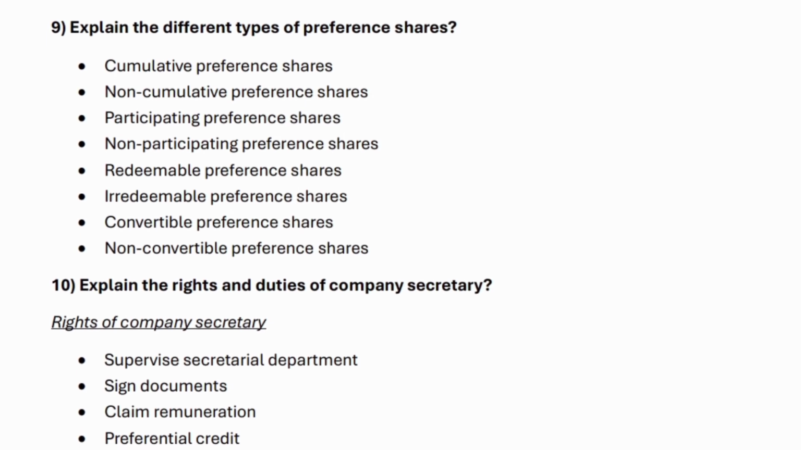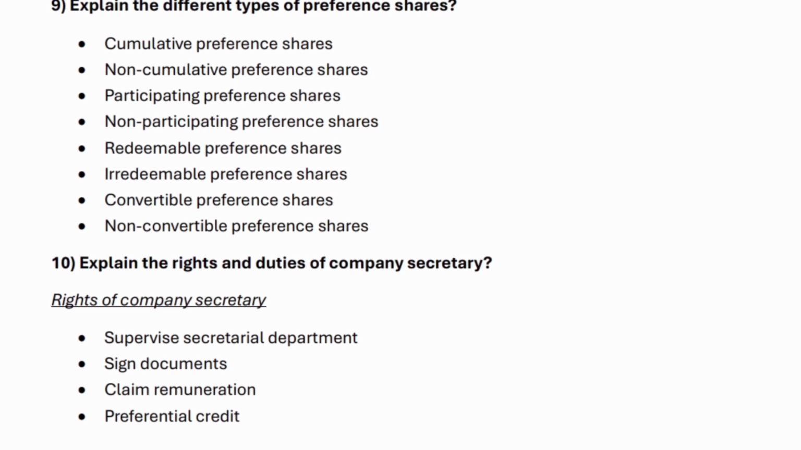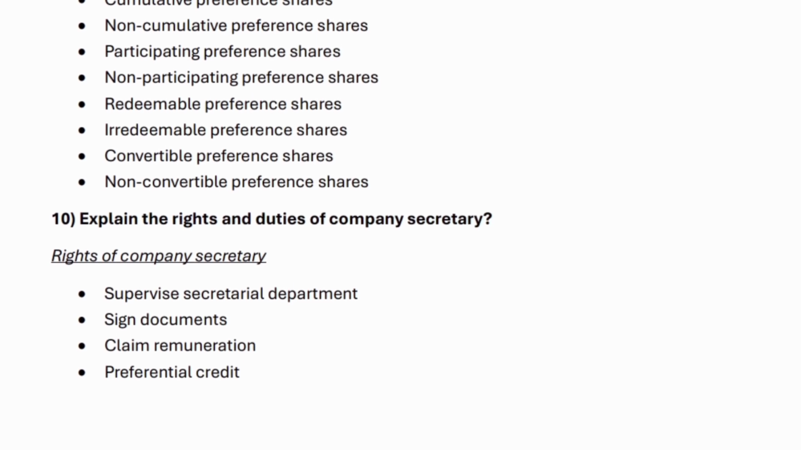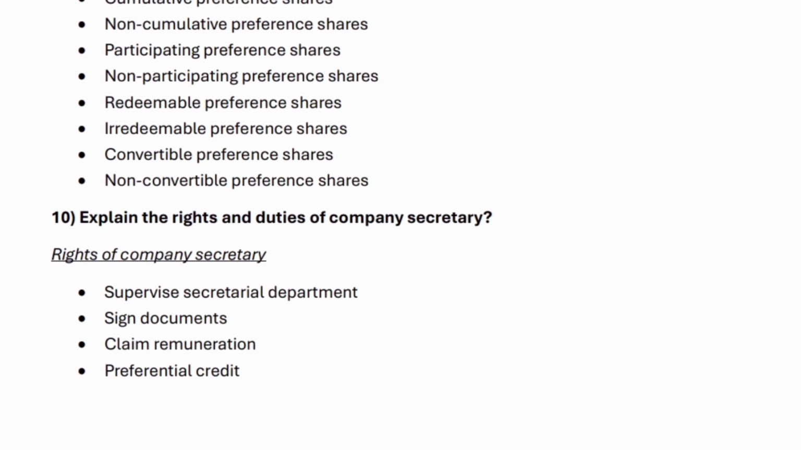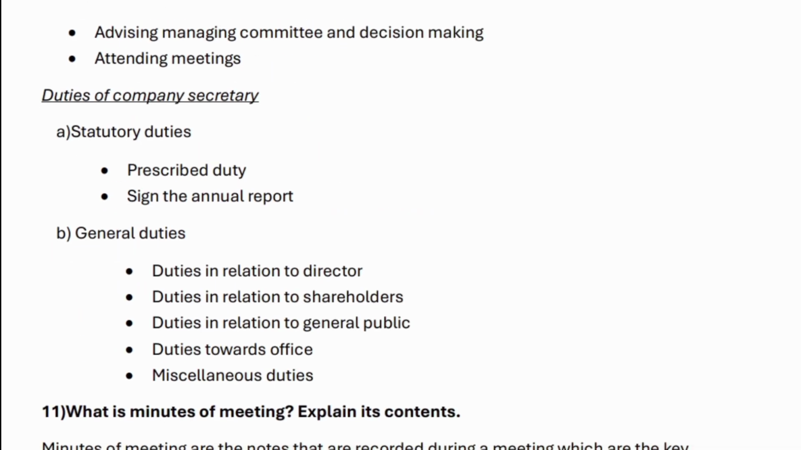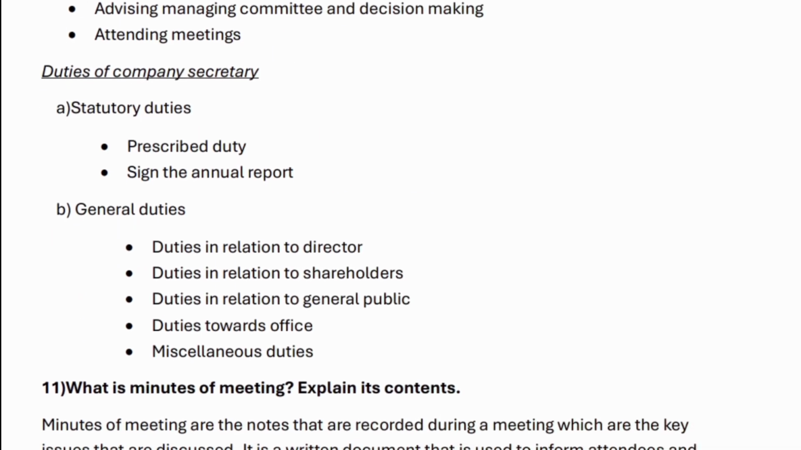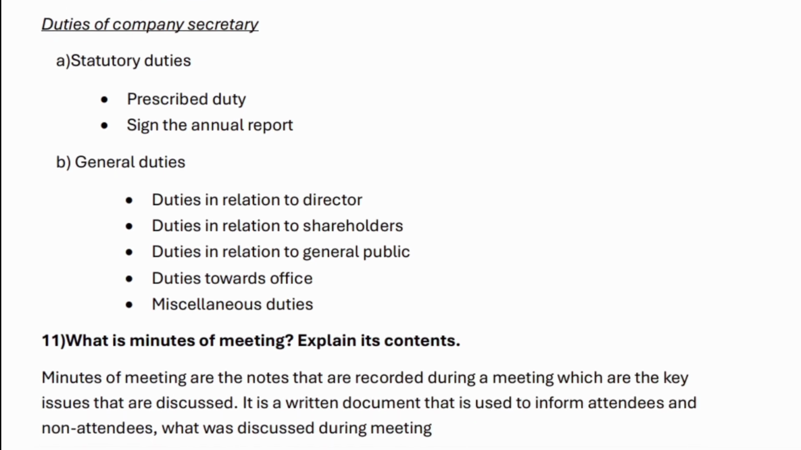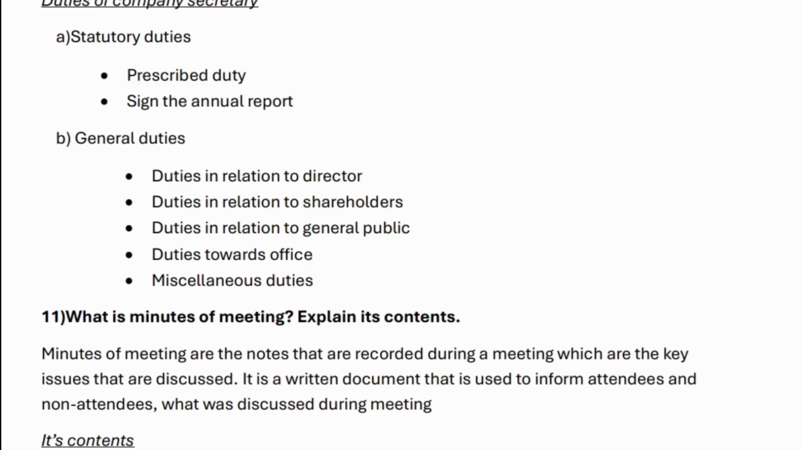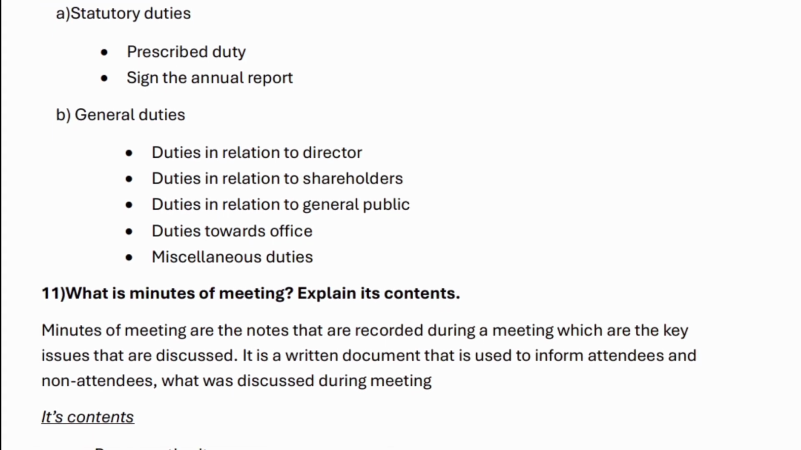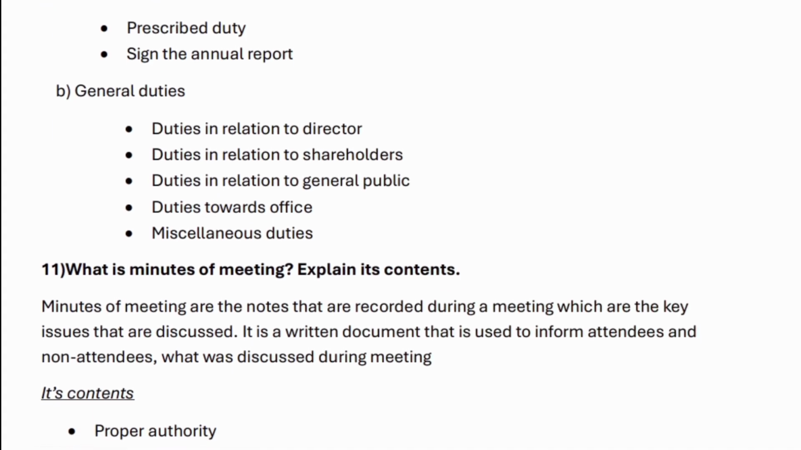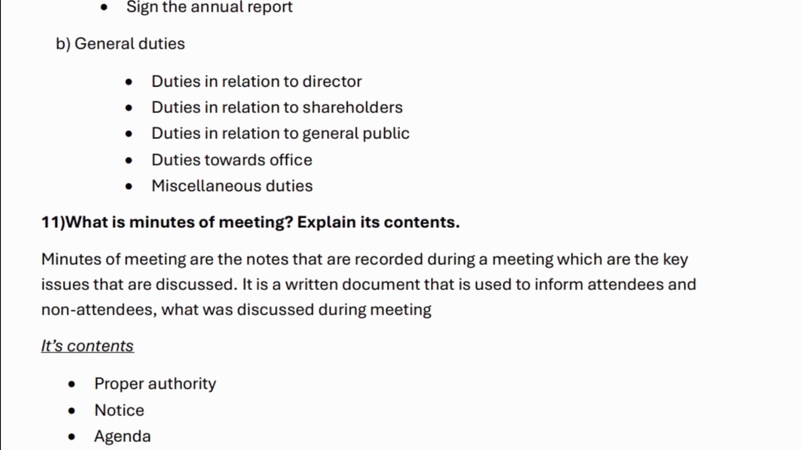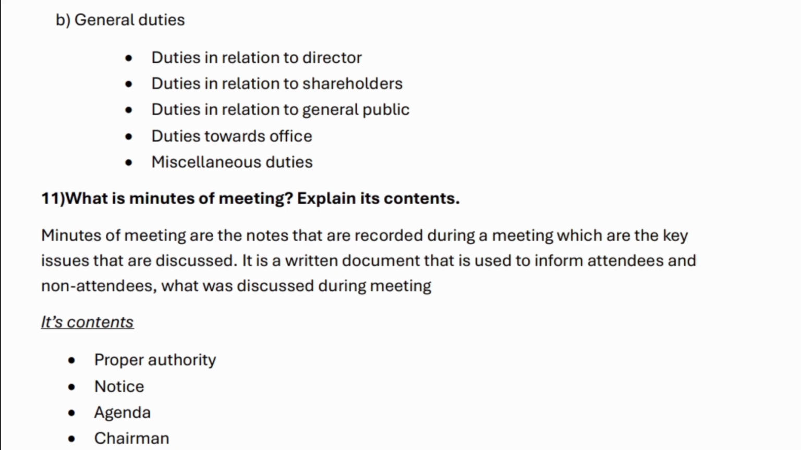10. Explain the rights and duties of company secretary. Rights of company secretary. Supervise secretarial department. Sign documents. Claim remuneration. Preferential credit. Advising managing committee in decision making. Attending meetings. Duties of company secretary. A. Statutory duties. Prescribed duty. Sign the annual report. B. General duties. Duties in relation to director. Duties in relation to shareholders. Duties in relation to general public. Duties towards office. Miscellaneous duties.